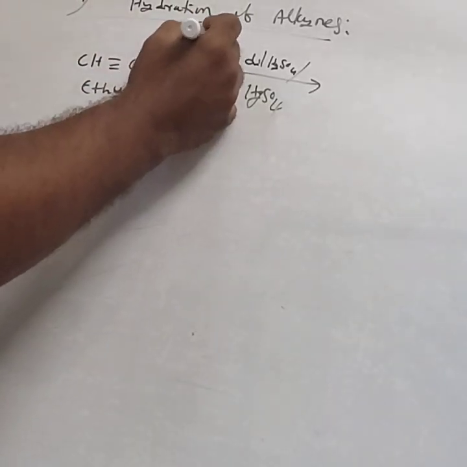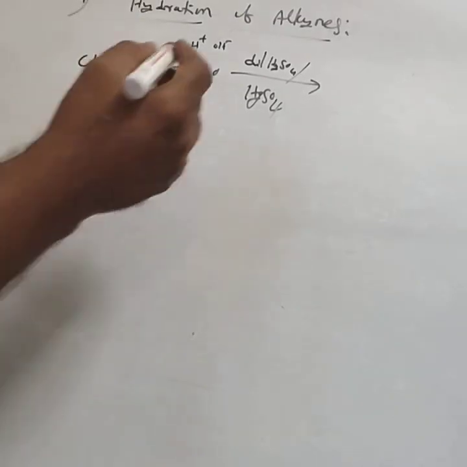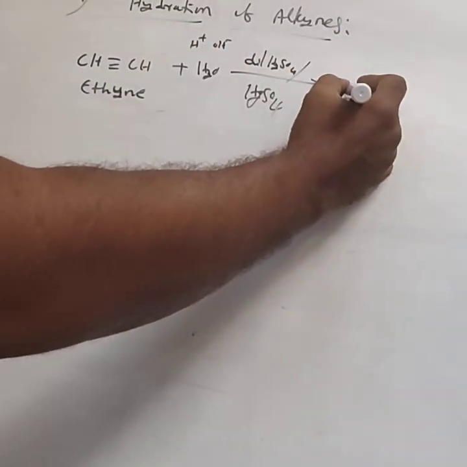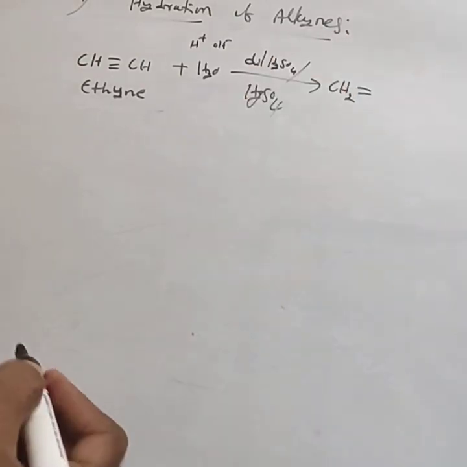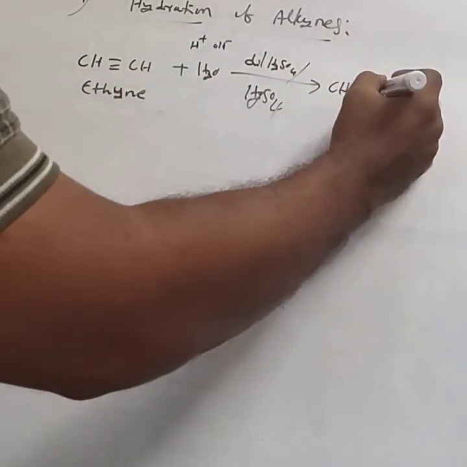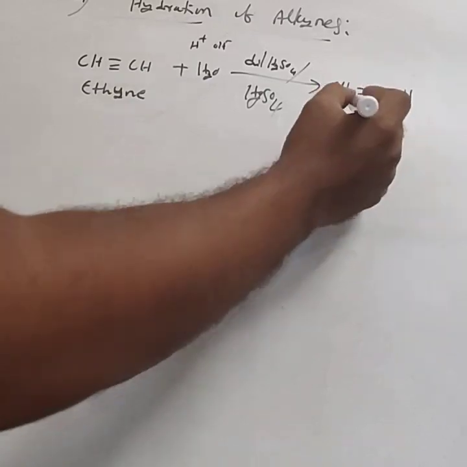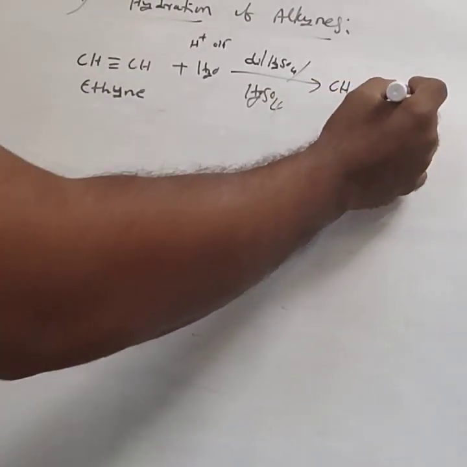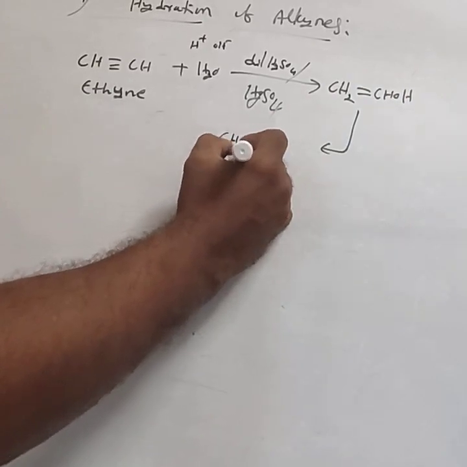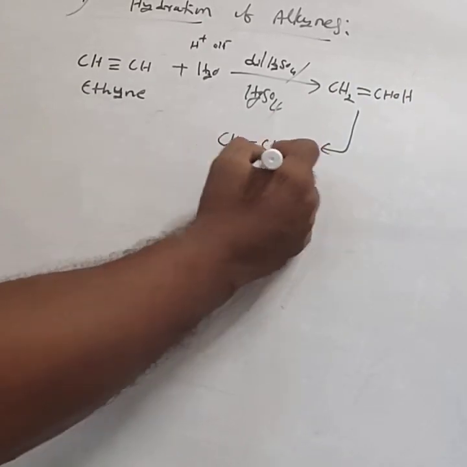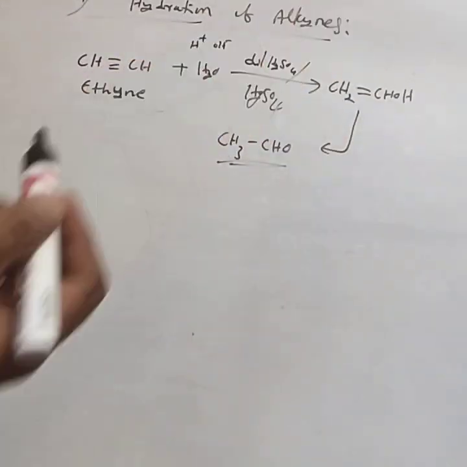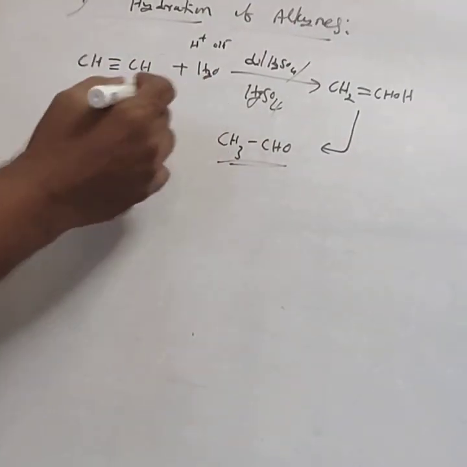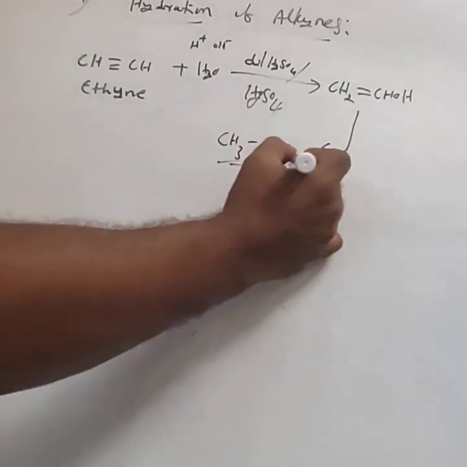H2O contains H plus and OH minus, and to one carbon hydrogen gets added, CH2, the triple bond is converted into a double bond, then to the other carbon OH gets added. This is the intermediate formed. This intermediate rearranges to form CH3CHO, the acetaldehyde. You take another example. Ethyne on hydrolysis, you get acetaldehyde.